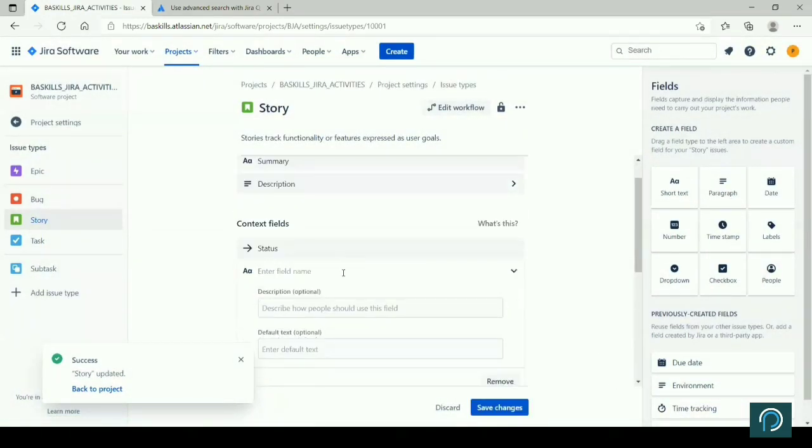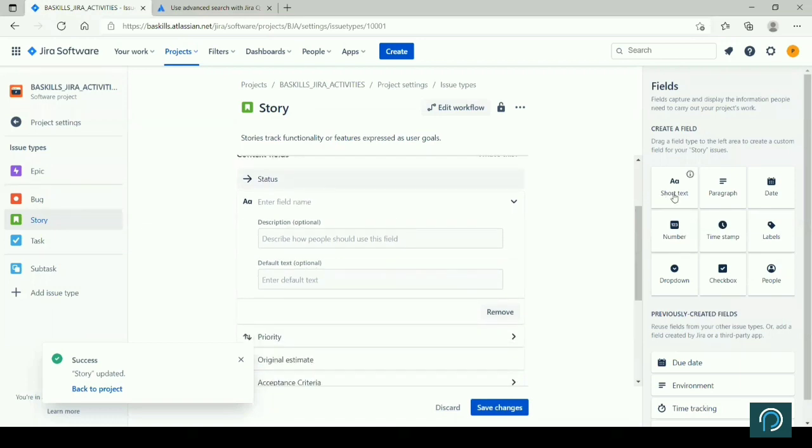You can create a field also. You just select and define a field, right? Team name or something like that. You can put something like that, and then detail the acceptance criteria.